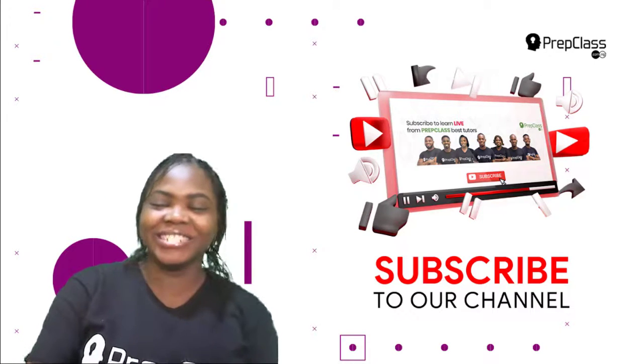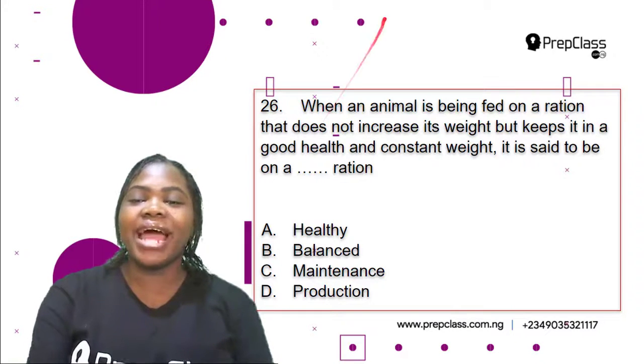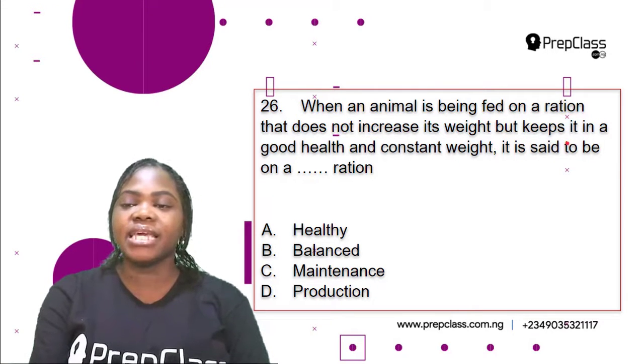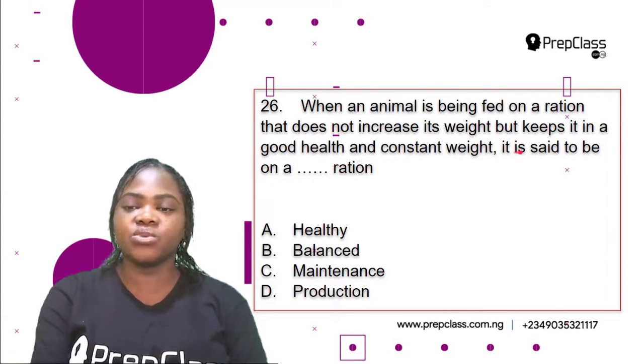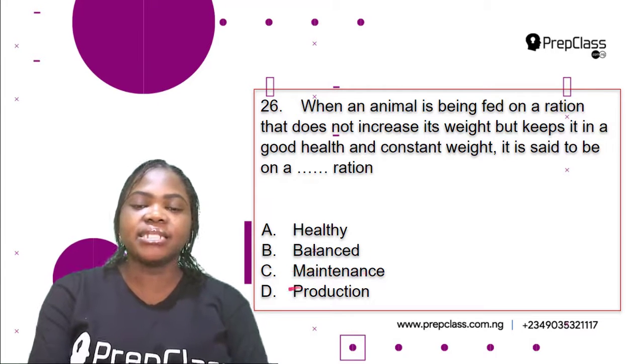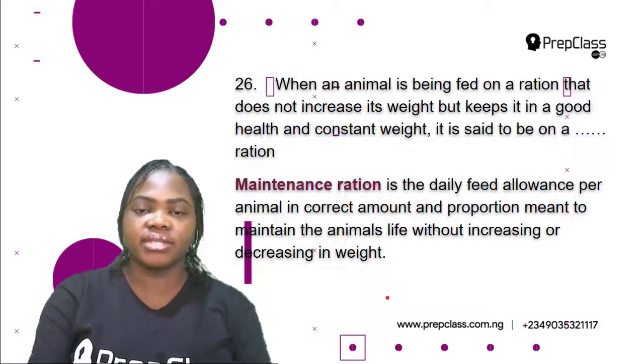Alright, so the first question is question 26. When an animal is being fed on a ration that does not increase its weight but keeps it in good health and constant weight, it is said to be on a dash ration. A. Healthy. B. Balanced. C. Maintenance. D. Production. So which of these options is correct?